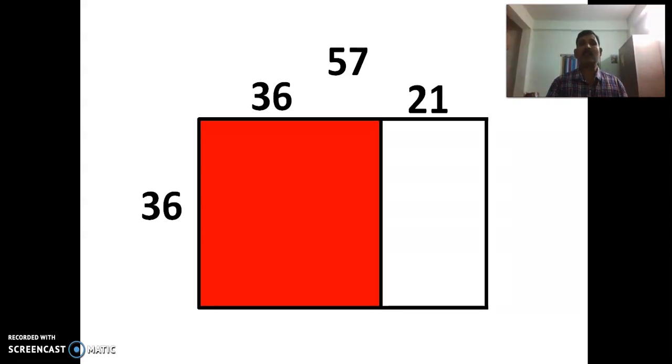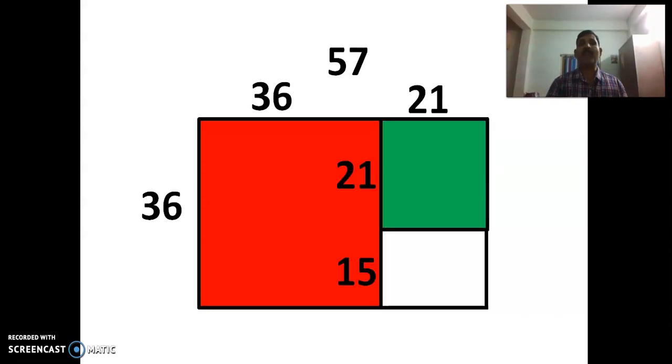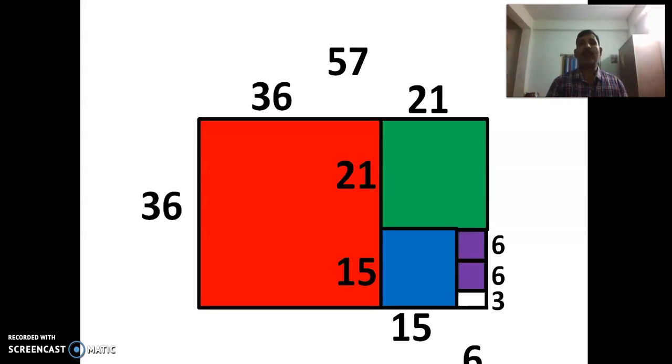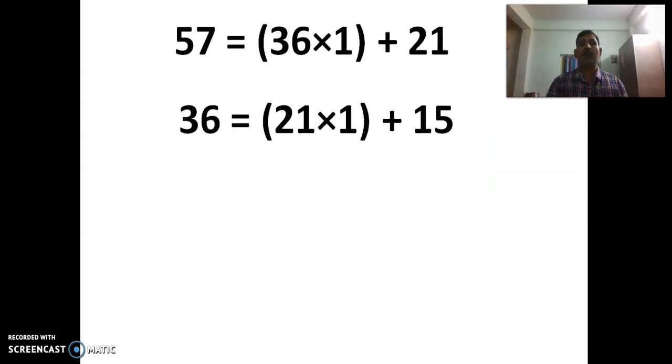Then you are left with one rectangle whose measurements are 36 by 21. Again, if we have to make a square, then it is 21 by 21. Then we are left with a 21 by 15 rectangle. Again, from this we can cut one 15 by 15 square. Then we are left with a 15 by 6 rectangle. From the 15 by 6 rectangle, you can make two squares of 6 units each. Then you are left with a 6 by 3 rectangle. A 6 by 3 rectangle means two squares, each of measurement 3 by 3. So from this we can understand that 3 is the HCF.